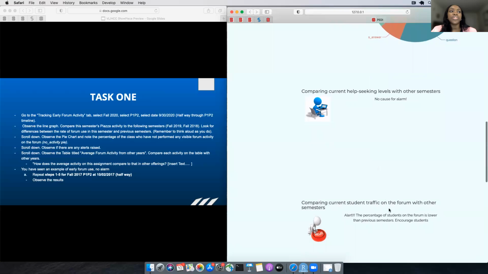So we see that students are actually asking a right number of questions comparable with other semesters. However, we see that the activity in general, including the questions, replies, student answers, and follow-ups, is not commensurate with other semesters. It is actually lower, and we want a higher rate of interaction earlier in the assignment duration. There are different studies that show that the earlier students start working on an assignment, the more time they leave to ask questions, and the more time they leave for the teaching assistant to actually respond to their questions.